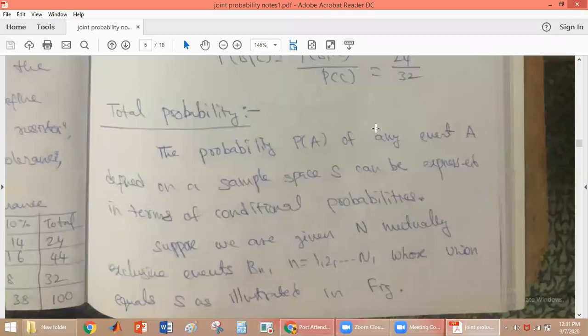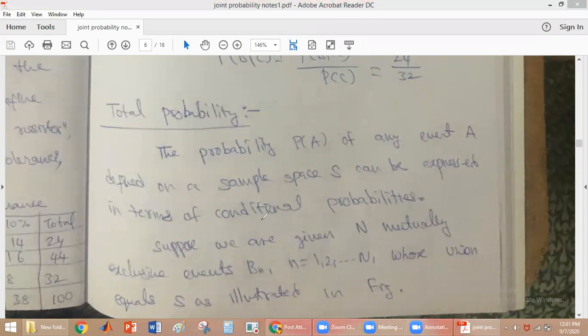See here, the probability P(A) of any event A defined on a sample space can be expressed in terms of conditional probability. This we are doing in total probability. We have to define the probability of an event in terms of conditional probability in the sample space, and that is called total probability.